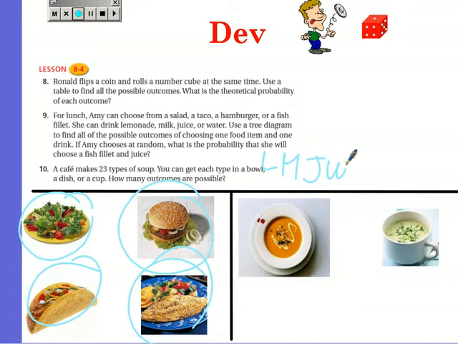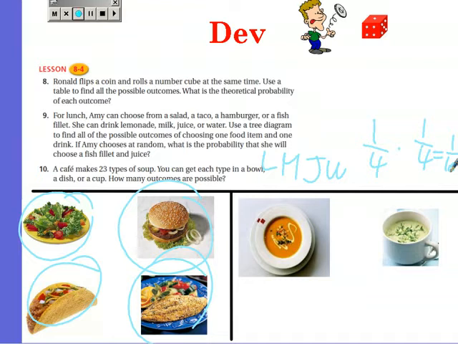It's a 1 out of 4 chance because there are 4 items there, and it's 1 out of the 4. And to get a juice, that would be another 1/4 chance. So the probability of her getting a fish fillet and a juice at random would be a 1/16 chance.